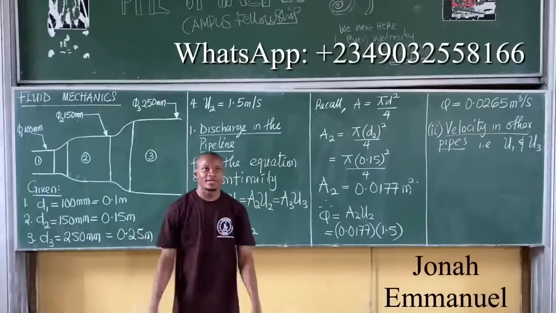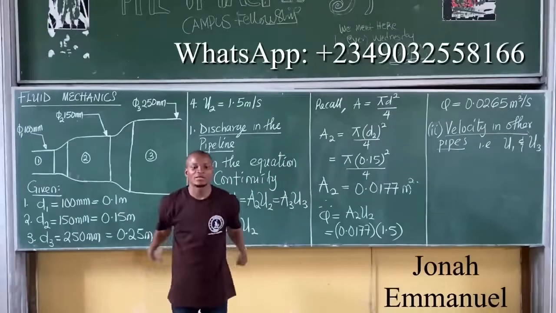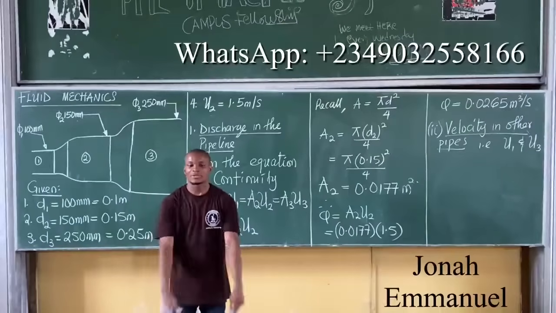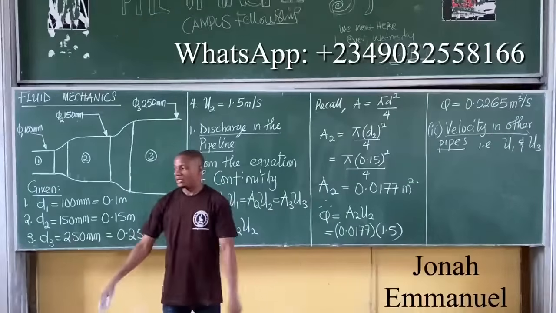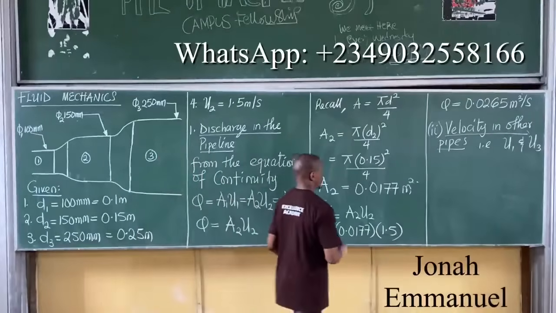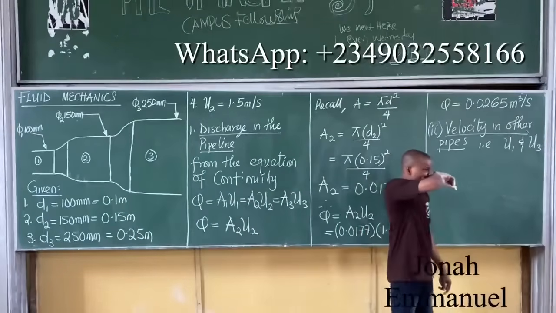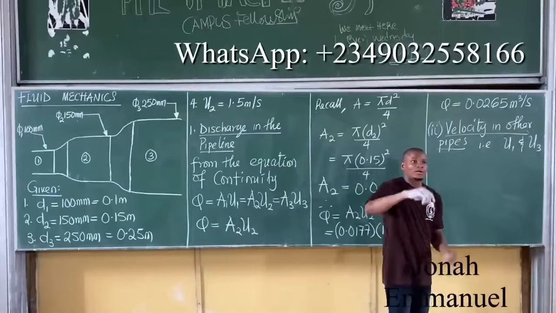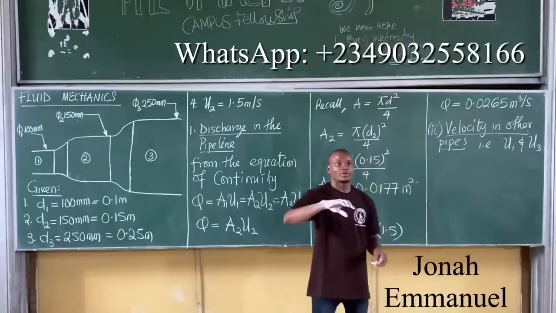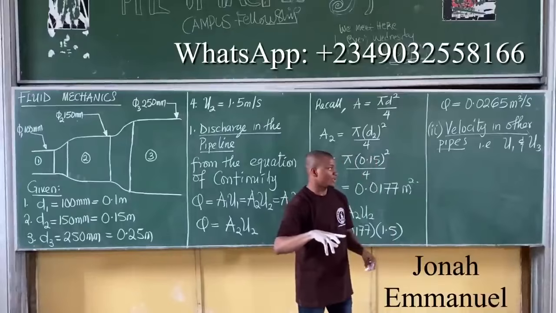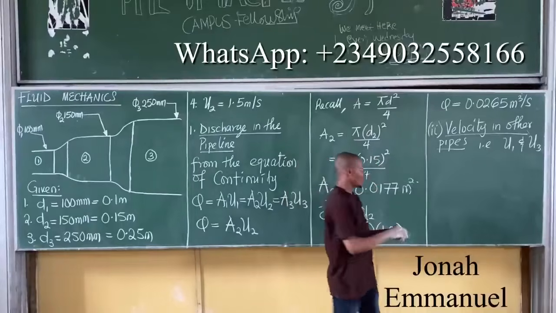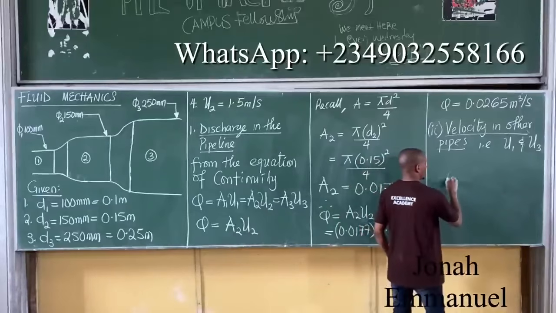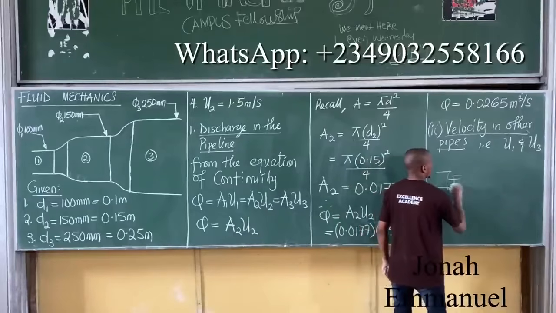In this case, we said when you had different velocities, we take the mean velocity. So how come this way we are not taking the mean velocity? The idea is simple. Let's use something you can relate to. Let's say I have water coming out from here.